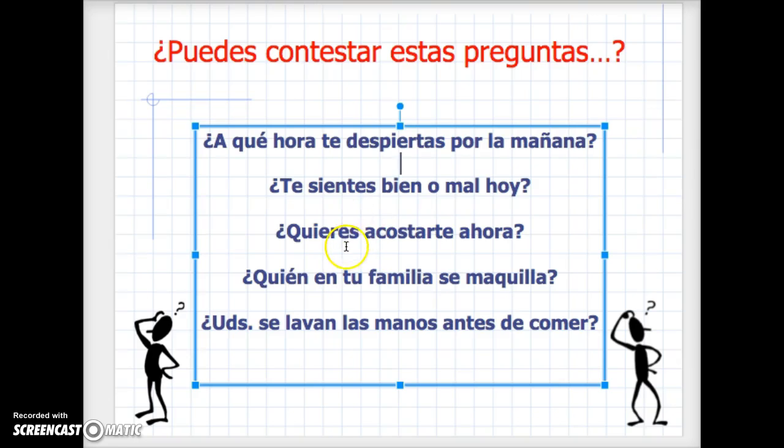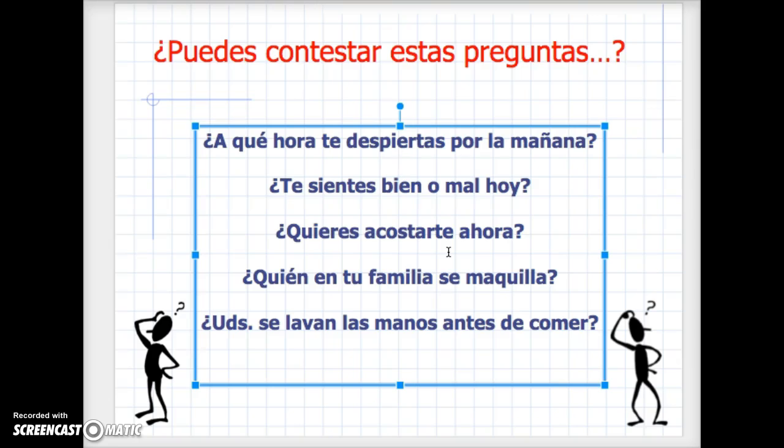Excelente. ¿Quieres acostarte ahora? Do you want to, what is acostar? Yes, you're right, go to bed. Do you want to go to bed now? Sí. Quiero acostar. Now wait, what happens to the te if I'm talking about me, myself? Aha. Quiero acostarme ahora. Muy bien.